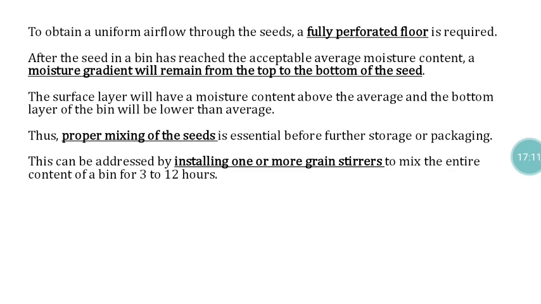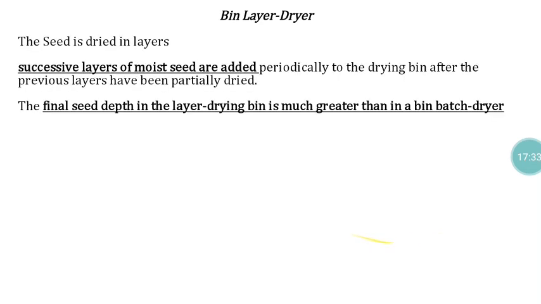To avoid that, frequent mixing must be given, so that is very important. For that purpose, we can have a seed mixer within the bin itself. It should mix the seed material for about 3 to 12 hours. That is very important. But anyhow, here the drying is not that uniform.